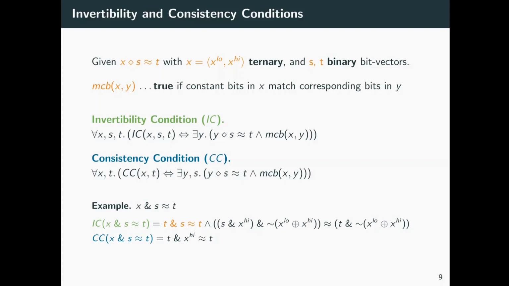For the bitwise AND constraint from our previous example, the invertibility condition and the consistency condition are defined as given below. Remember that when not considering constant bits, the consistency condition is always true, since it is always possible to find a consistent value. For the invertibility condition, when not considering constant bits, the invertibility condition is reduced to the orange part of the given invertibility condition.